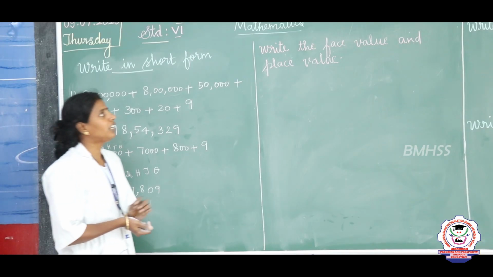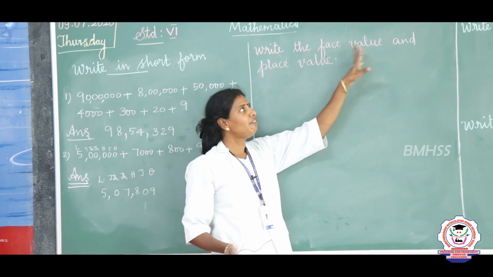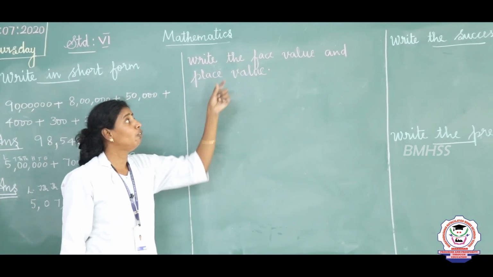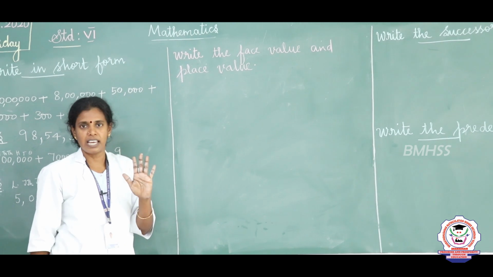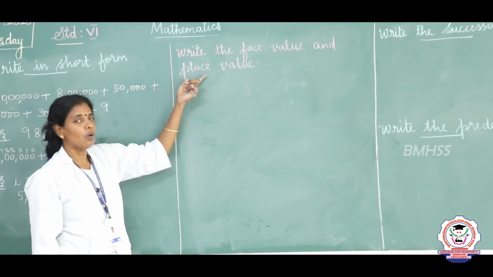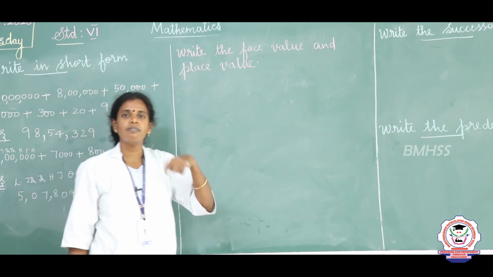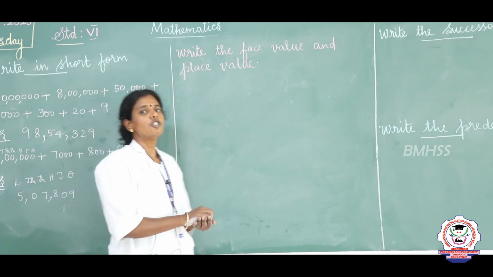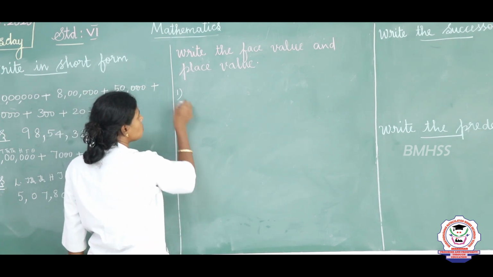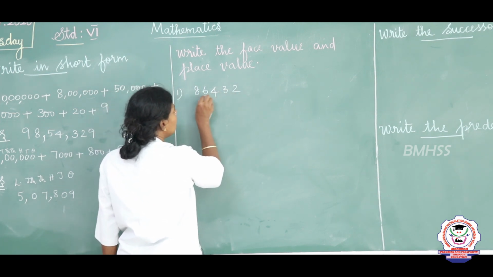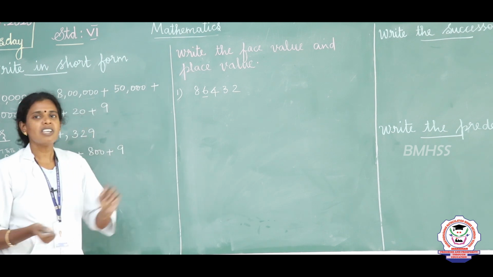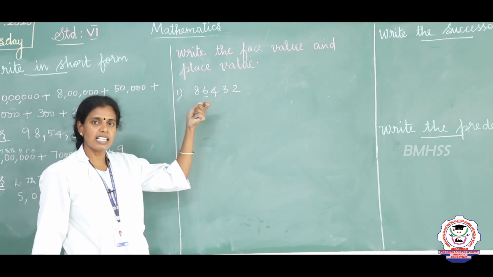Next we are going to see what is the face value and place value. Face value is nothing but the value of the digit, and place value is the value of the place where the digit is placed. For example, the first question: 86432. Here 6 is underlined. What is the face value and place value of this 6?